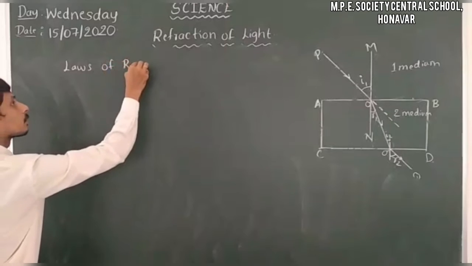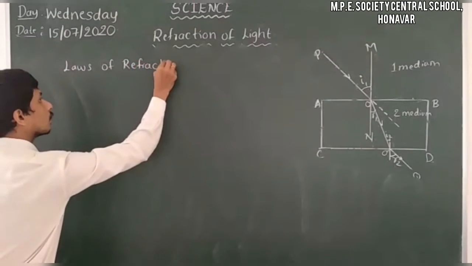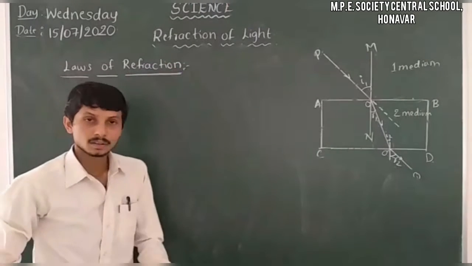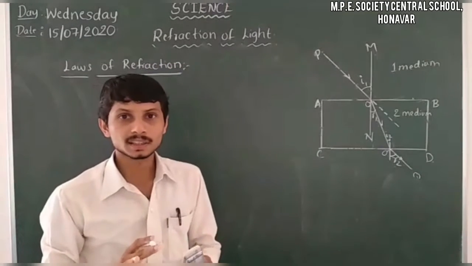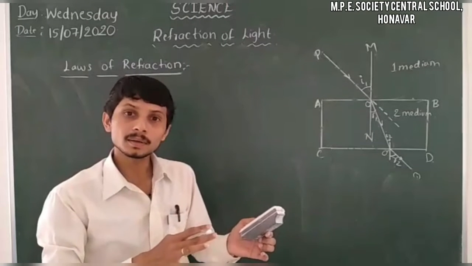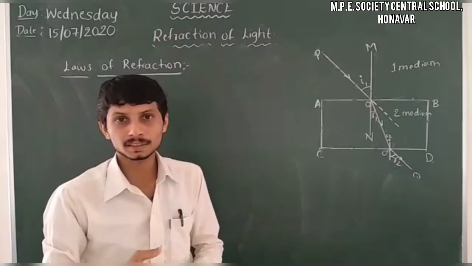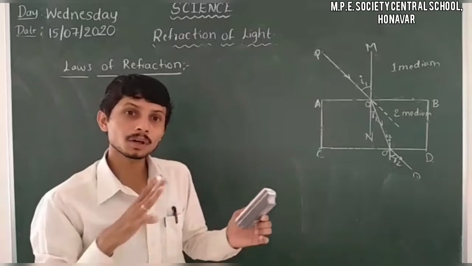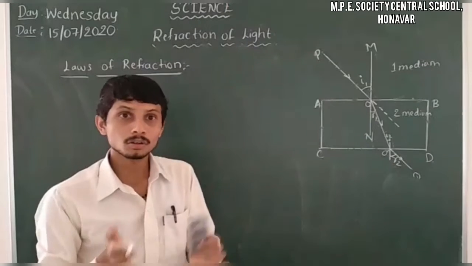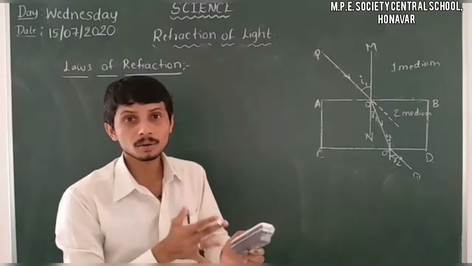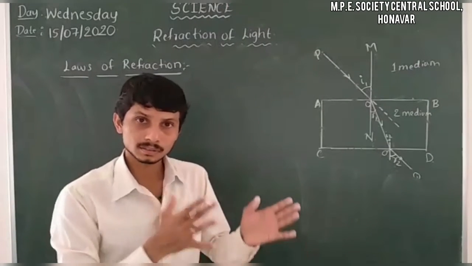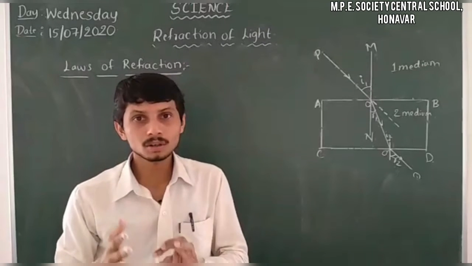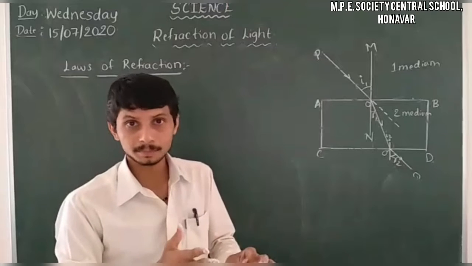Laws of refraction. There are two laws of refraction. We already learnt about the laws of reflection. One of the laws of reflection is similar to one of the laws of refraction. In the laws of reflection, the second law tells us that the incident light, reflected light and normal drawn at the point of incidence lie in the same plane.